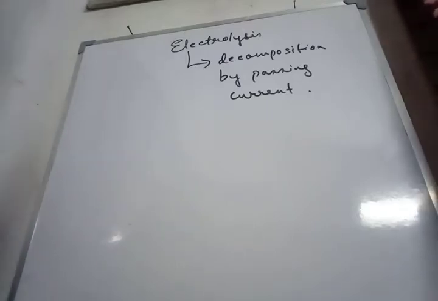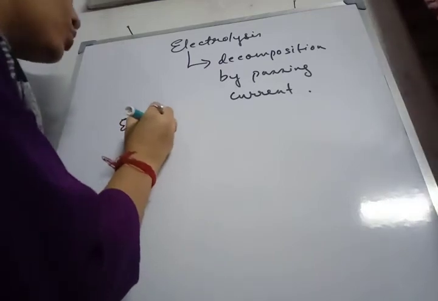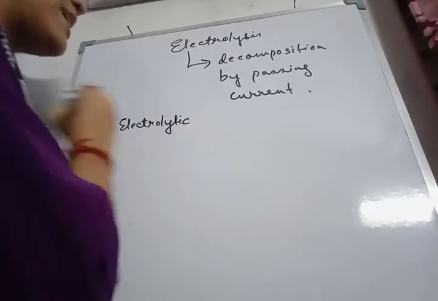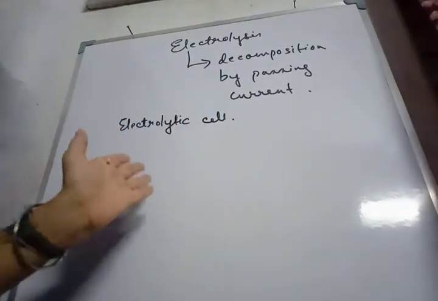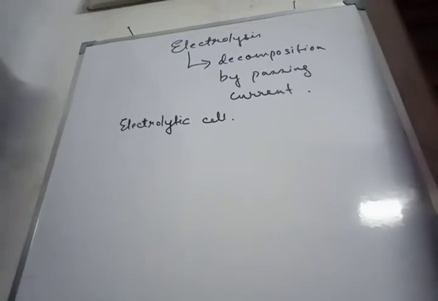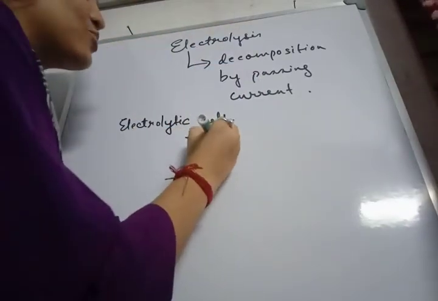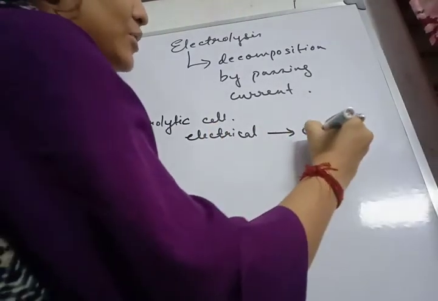Next we have the electrolytic cell. Now electrolytic cell is a non-conducting vessel in which the electrolysis is carried out. It consists of electrodes that are dipped in electrolytic solution, and it basically converts electrical energy to chemical energy. That's why it's a chemical change. Electrical energy gets converted to chemical energy.